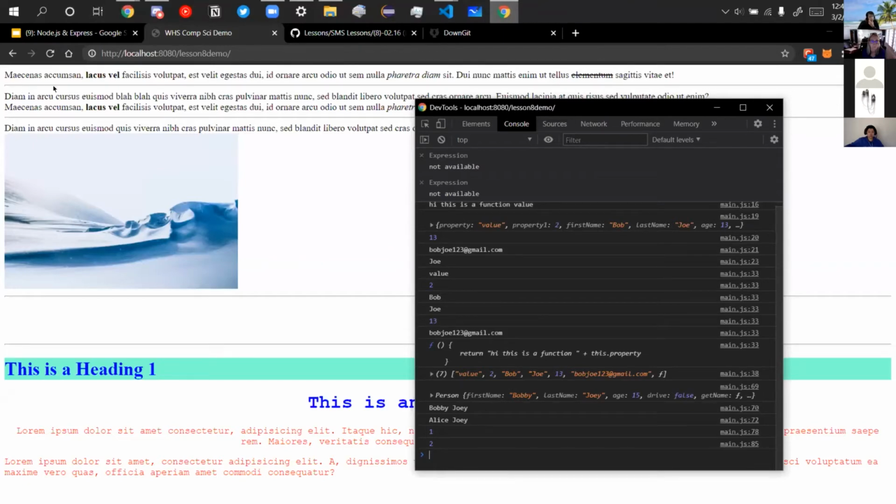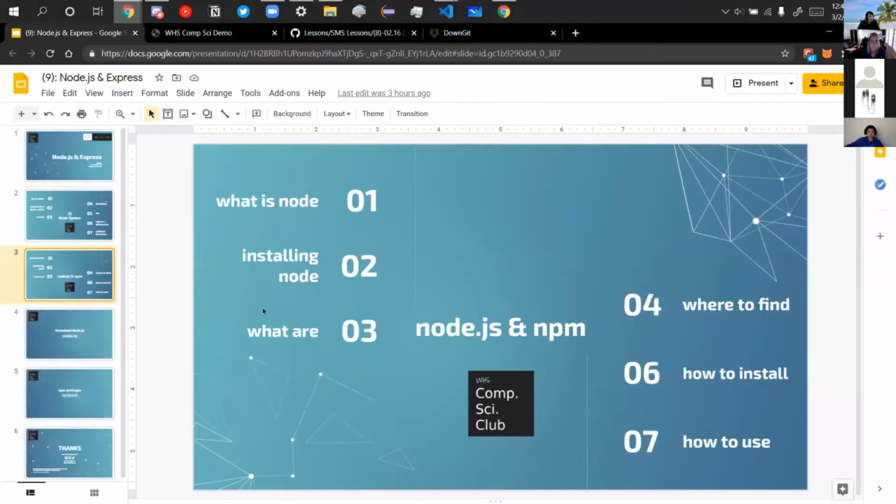And then that's all for callbacks. There's actually more that we had planned for it, but we're running low on time, so it's okay. And now we're going to cover Node.js and NPM.